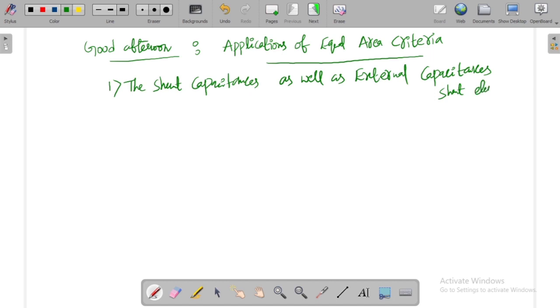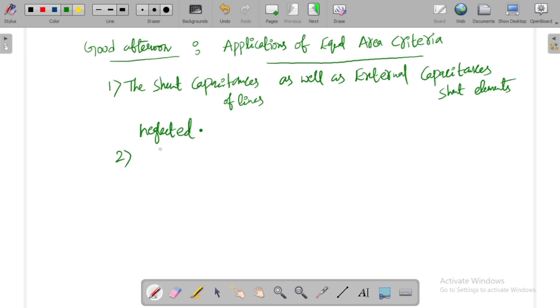Not only capacitances, you can also have external shunt reactors. So the shunt capacitances of lines as well as external shunt elements like external shunt capacitances or reactors are neglected in the transient stability analysis or in equal area criteria.